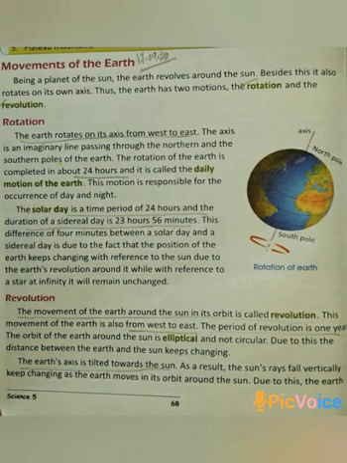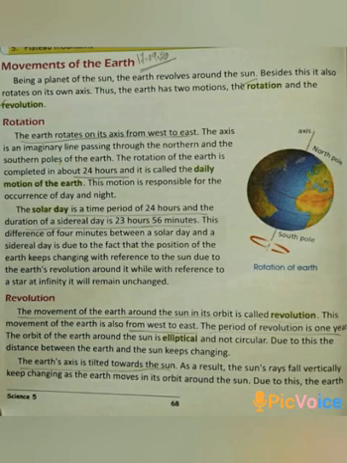The solar day is a time period of 24 hours and the duration of a sidereal day is 23 hours 56 minutes. Sidereal day means, children, it measures the rotation of Earth relative to the stars rather than the Sun.